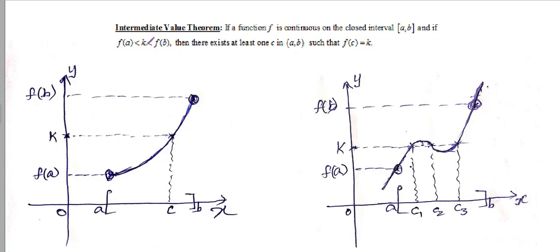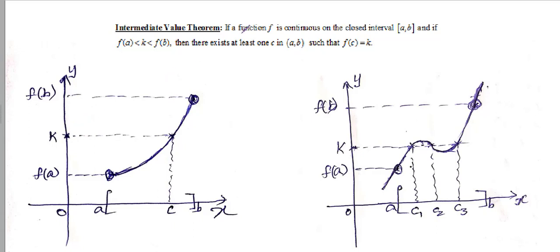And then the second one is that if k is a value lying in between f(a) and f(b), then the theorem confirms that there exists at least one c in the open interval (a, b) at which the functional value is equal to k, that is f(c) is equal to k. That's what intermediate value theorem states. There exists at least one such c in the open interval (a, b) at which the functional value is k.